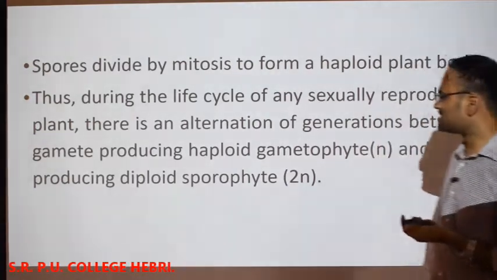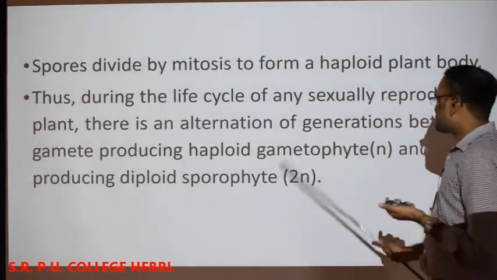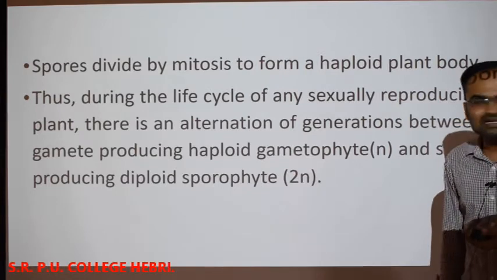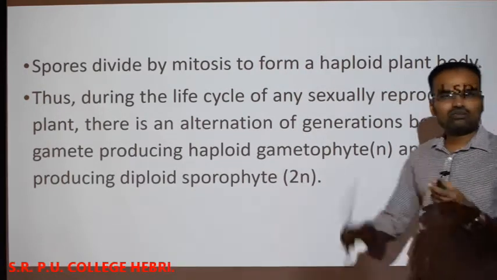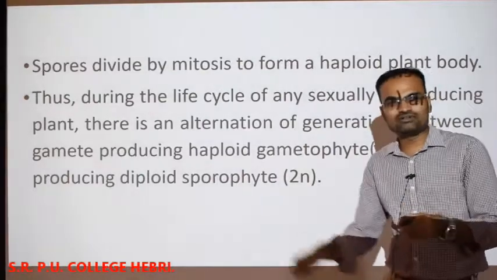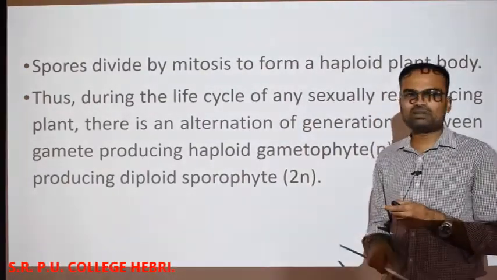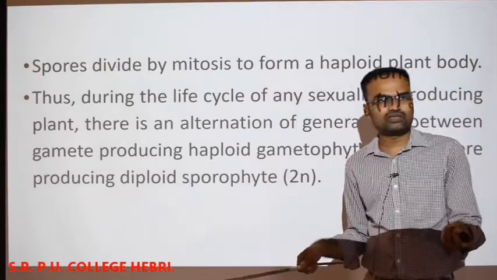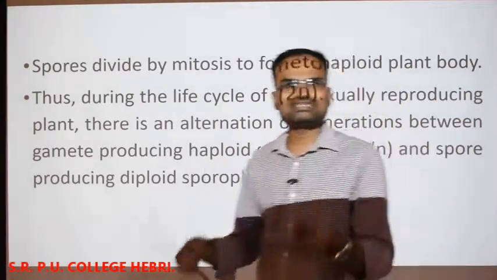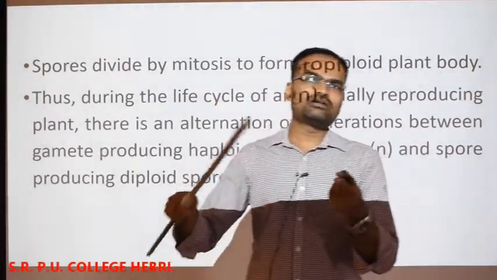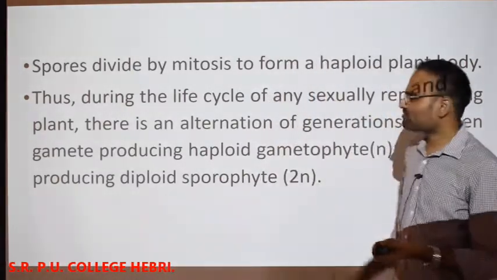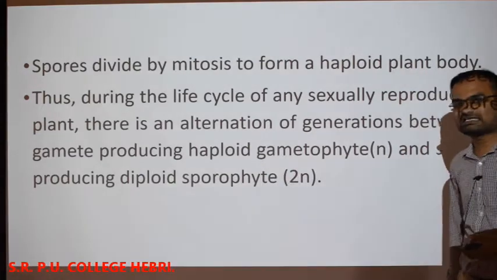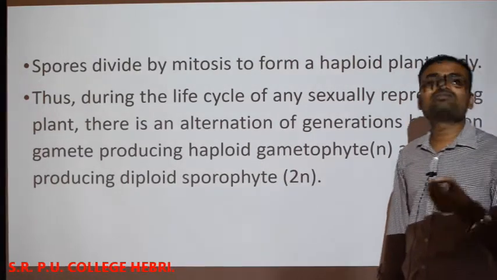What does alternation of generation mean? The gamete producing haploid gametophyte and the spore producing diploid sporophyte are both going to alternate on a cyclical basis, but their duration may be different. Sporophytic duration may be less in one type of plant, and sporophytic duration may be more in some types of plants. This type of cycle we call alternation of generation.